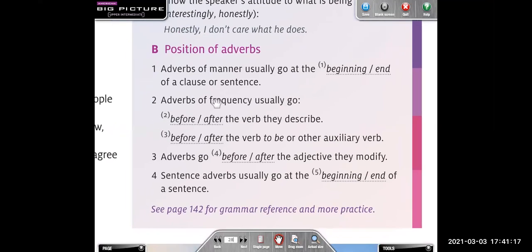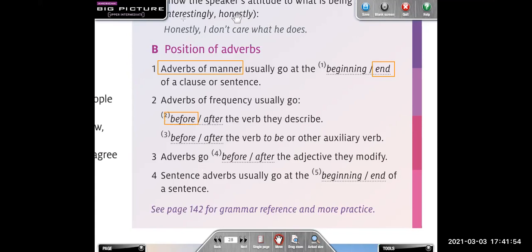It says adverbs of manner usually go at the end of a clause or sentence. So these are adverbs of manner. Then we have here adverbs of frequency. They usually go before or after the verb they describe. Before the verb.